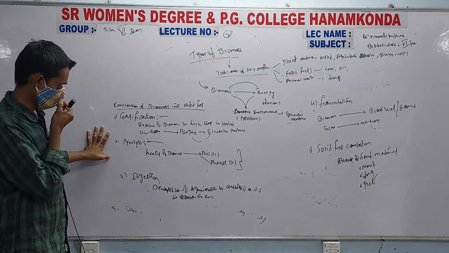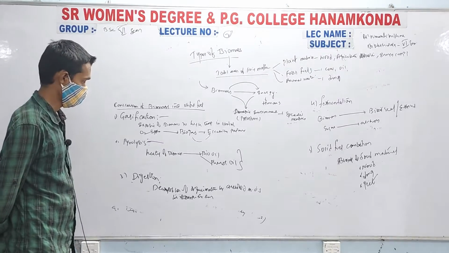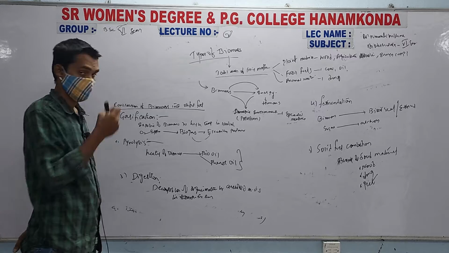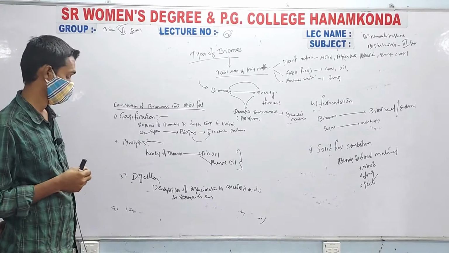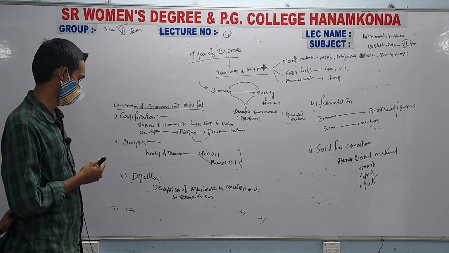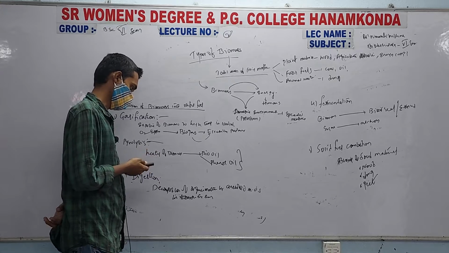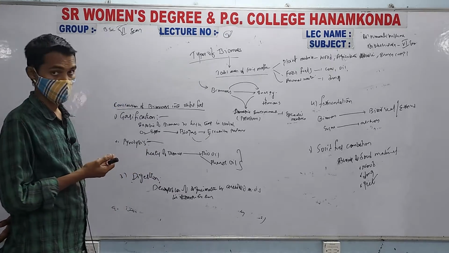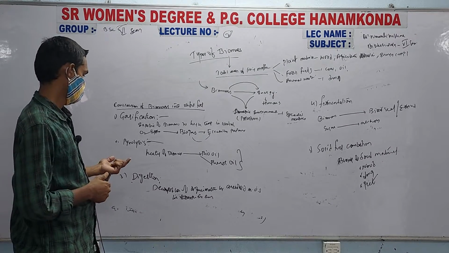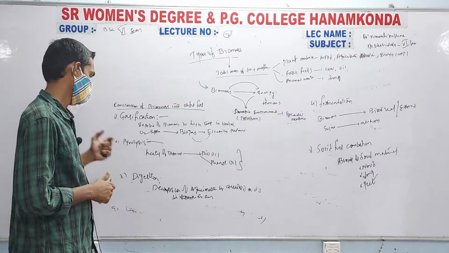Next one is pyrolysis. Pyrolysis is nothing but heating of biomass to produce oil like substances, bio oil or phenol oil. Coming to the digestion. Digestion is nothing but decomposition of organic matter by anaerobic microorganisms with limited oxygen supply.